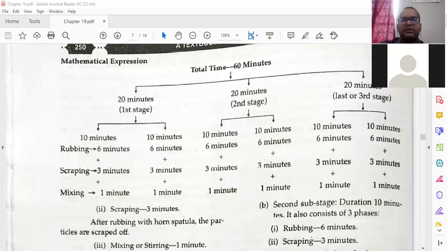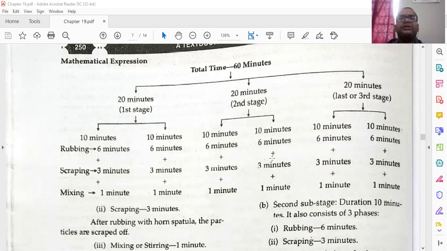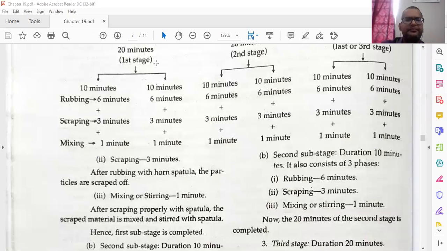When you are converting from crude form to 1x or from crude form to 1C, then 1C to 2C, 2C to 3C, or 1x to 2x, 2x to 3x, you take 60 minutes. But how are these 60 minutes consumed? The total time is 60 minutes: 20 minutes first stage, 20 minutes second stage, 20 minutes last or third stage. In the first stage of 20 minutes, the first 10 minutes will be rubbing 6 minutes, scrubbing 3 minutes, mixing 1 minute. Total 10 minutes.